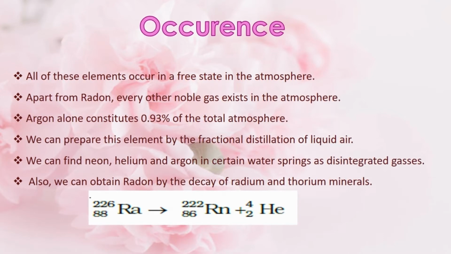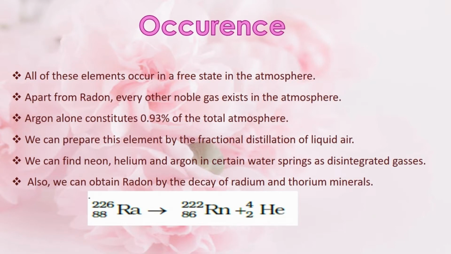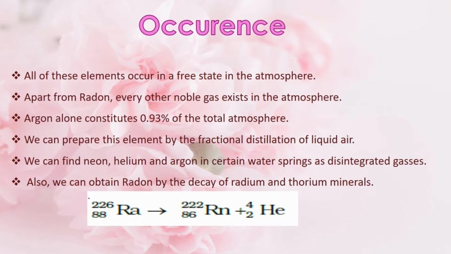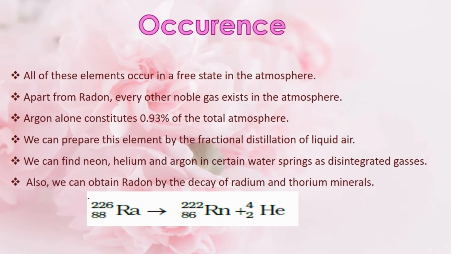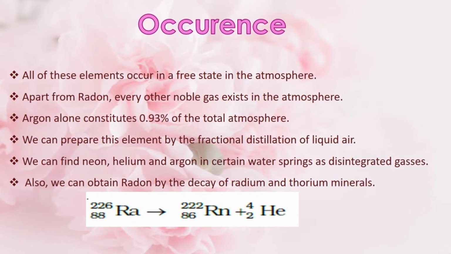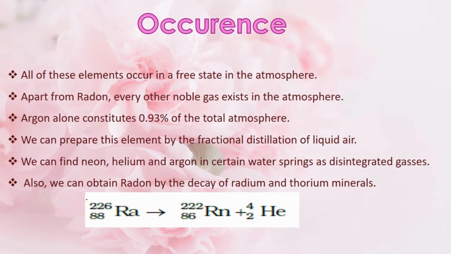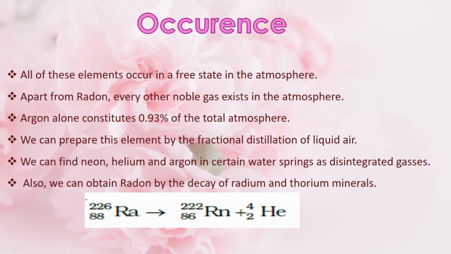These gases make up approximately 1% by volume of the atmosphere, in which argon alone constitutes 0.93 percent. Argon can be obtained from liquid air by fractional distillation.